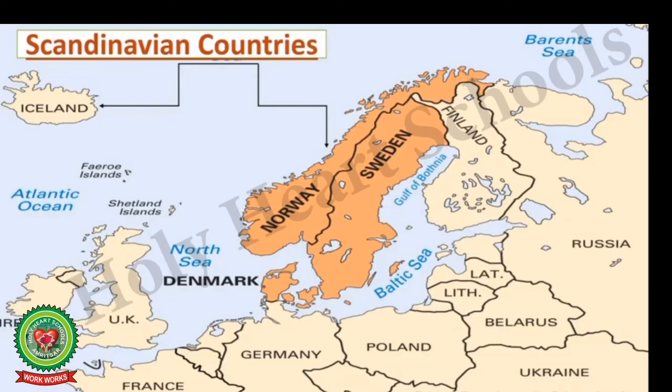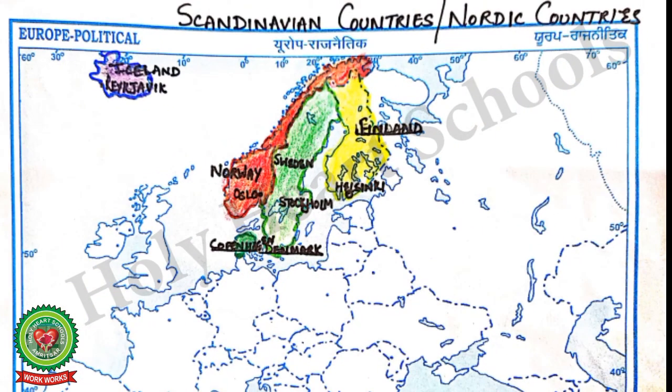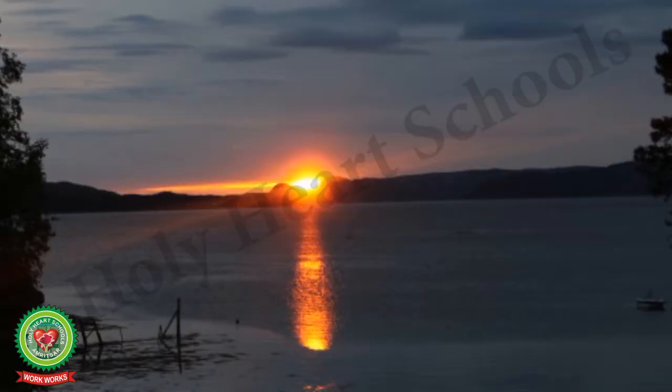Now students, let's learn the Scandinavian countries along with their capitals. First country is Norway. What is the capital of Norway? Oslo is the capital of Norway. Norway has 6 months nights and 6 months day, as it lies beyond the Arctic Circle. Thus the sun neither rises nor sets for a few months in a year.